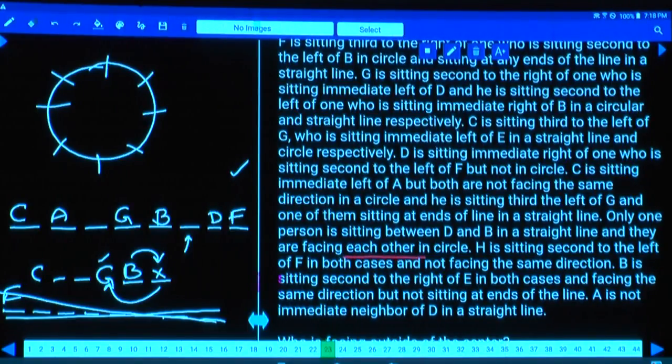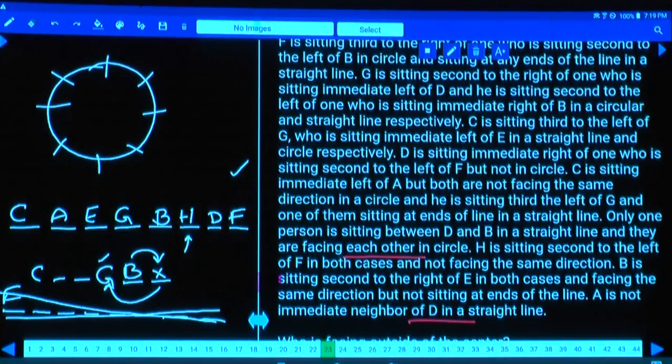H is sitting second to the left of F. H is seated second to the left of F in both the cases. That means H will be here. If H is here, then who is the person left over here? A, B, and E are the persons left over. And A is not an immediate neighbor of D in a straight line. A and E are not immediate neighbors. Hence, we have finalized the seating arrangement in the case of a row arrangement.